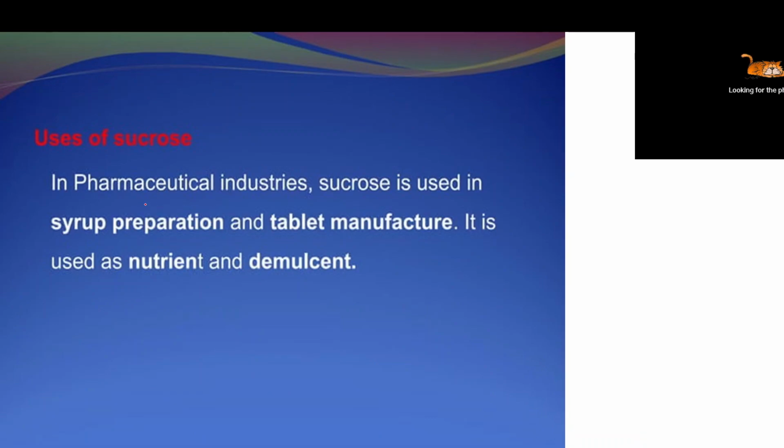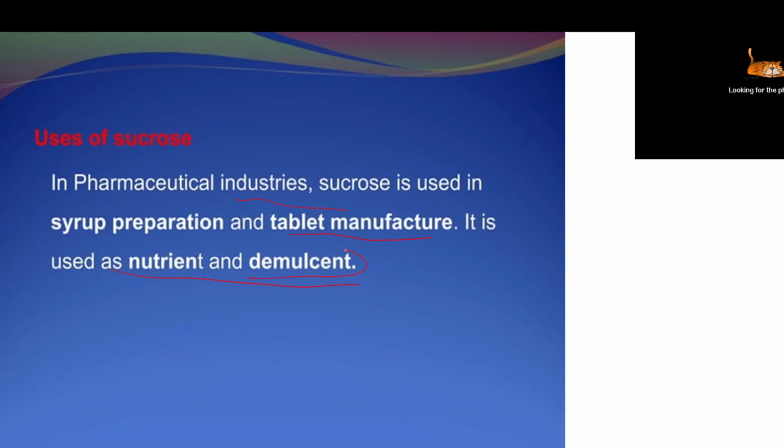Now the use of sucrose, where sucrose is used. Sucrose is used mainly in the pharmaceutical industry, like preparation of syrup. Syrups are sweet because mainly sucrose is used. Bitter drugs are mainly combined with sucrose, so it is used as a sweetening agent, in preparation of syrup and tablets. Tablets are also manufactured like sugar coated tablets, and it is also used in nutrients and emulsions. Nutrients means like glucose. When we suffer from hypoglycemia, low energy, at that time glucose is given as a source of energy.